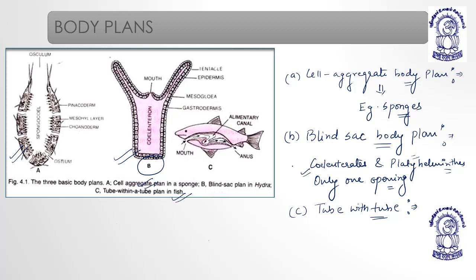We can see the evolution of sponges into coelenterates, coelenterates into platyhelminthes, and the platyhelminthes evolve into nemathelminthes or the roundworms, and then annelids, arthropods, mollusks, and so on. Okay, so here the digestive